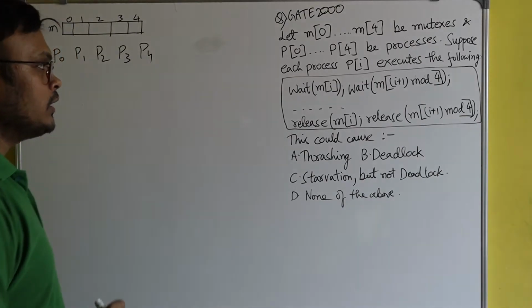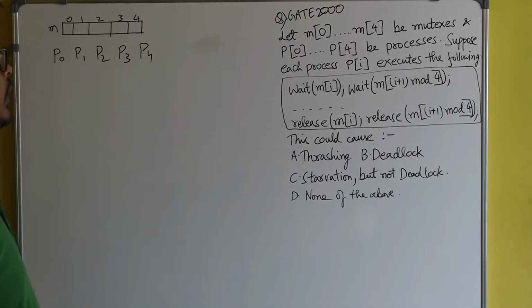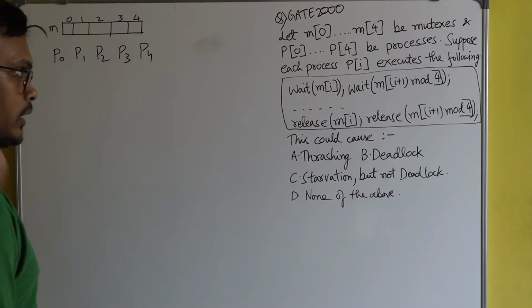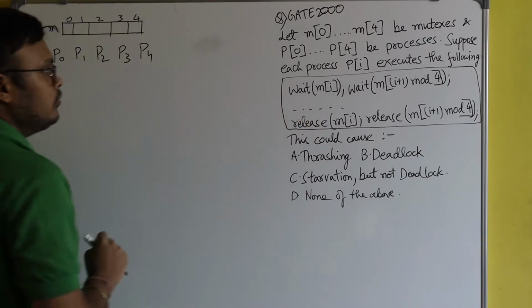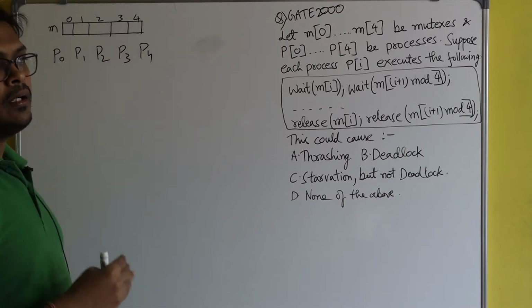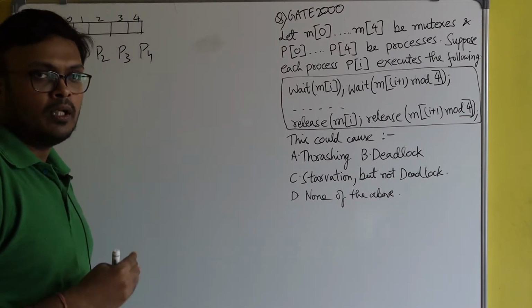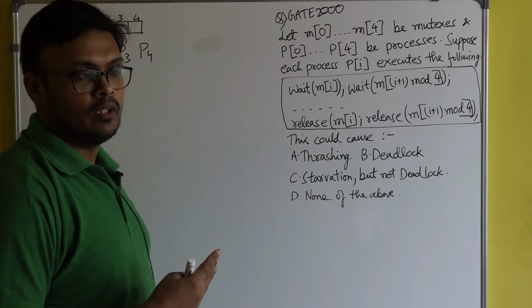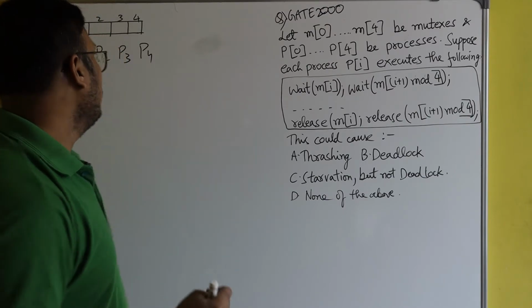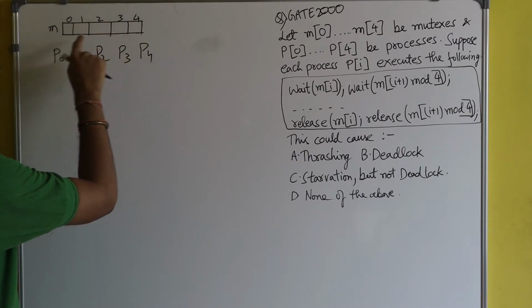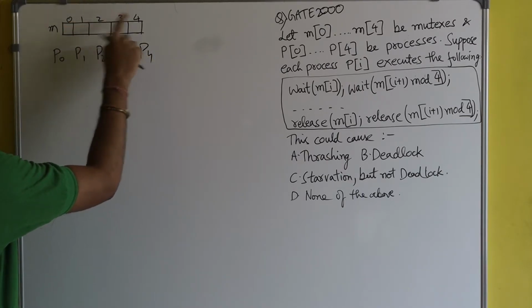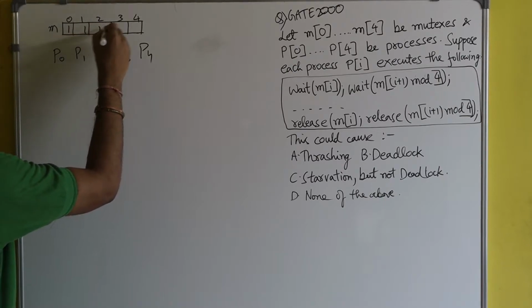We will see what the actual problem in the code is, but before that, let's first analyze the code. We know that a binary semaphore variable is usually initialized as 1. So here all the binary semaphore variables m0, m1, m2, m3, m4 are initialized as 1.